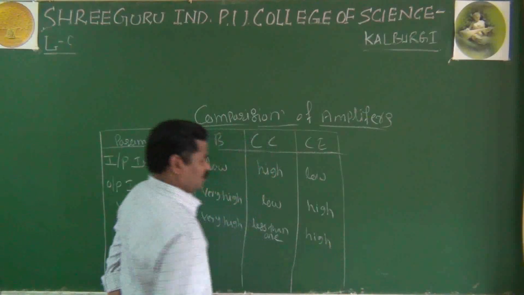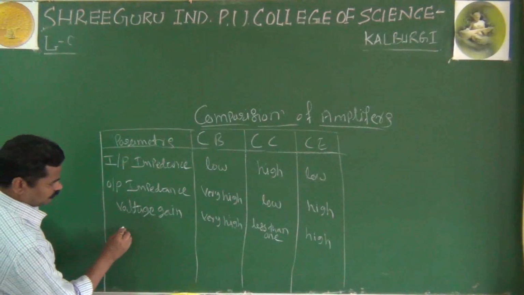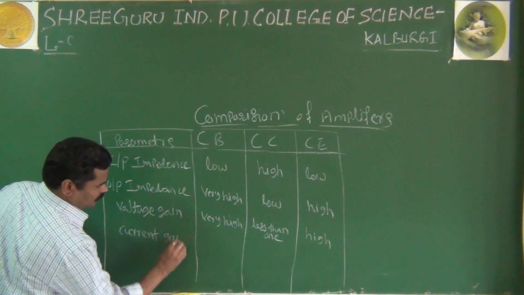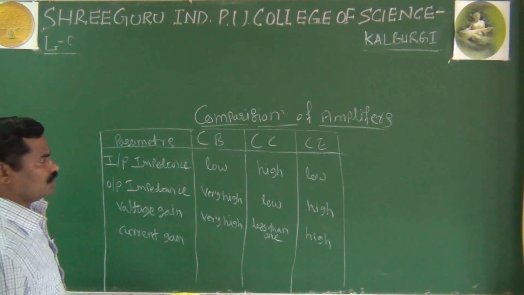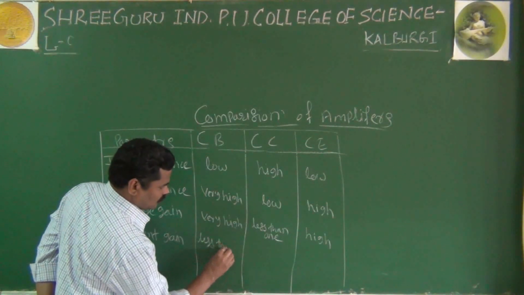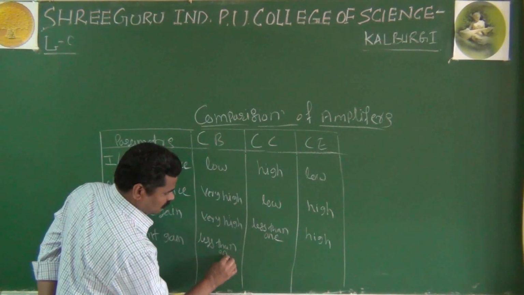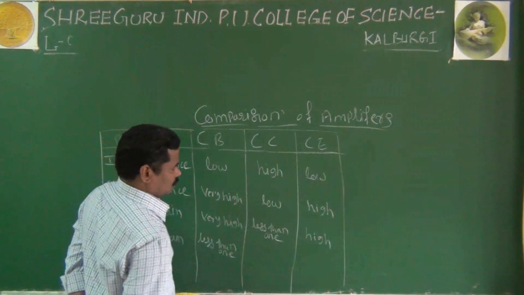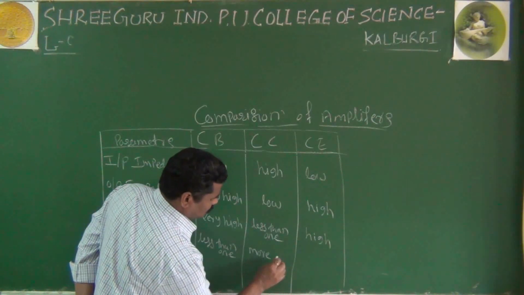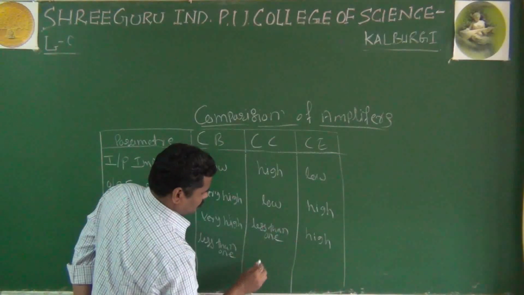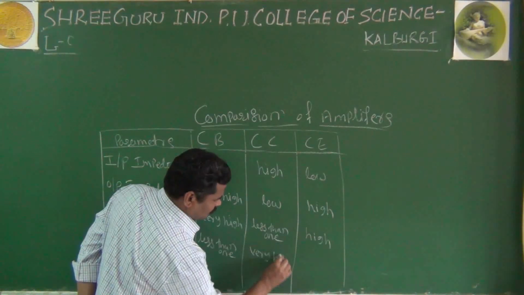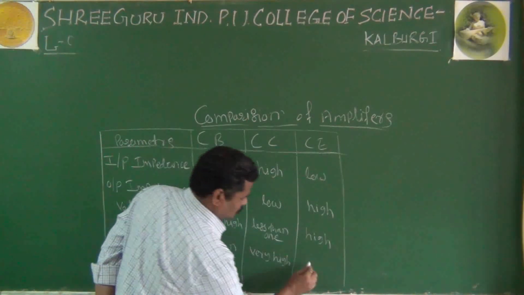At the same time, you go for the current gain. For your current gain, in your common base it is less than 1. And for your common collector, it is more, or you can say high, very high. And here also high.